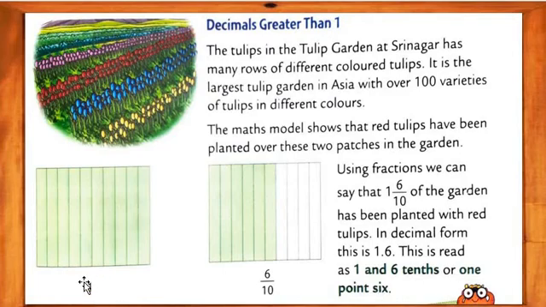See here, my dear students, 1 and 6 tenths, or 1.6. So using a fraction, we can say that 1 and 6/10 of the garden has been planted with the red tulips. In decimal form, this is 1.6, which is 1 and 6 tenths or 1.6.